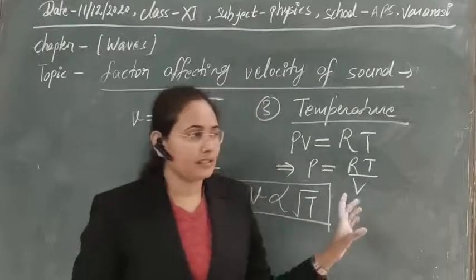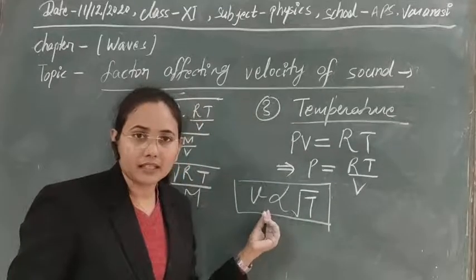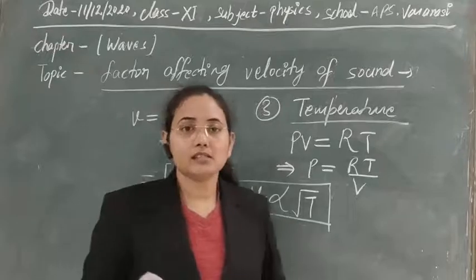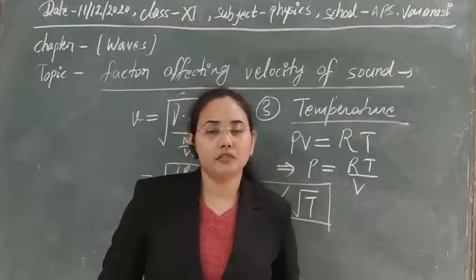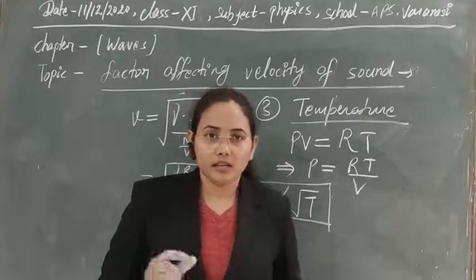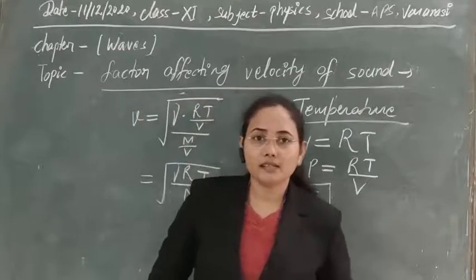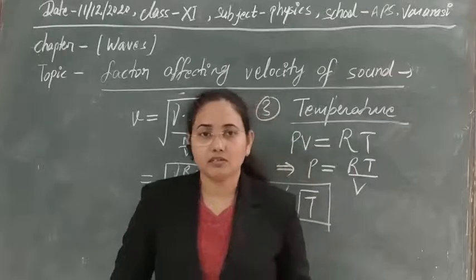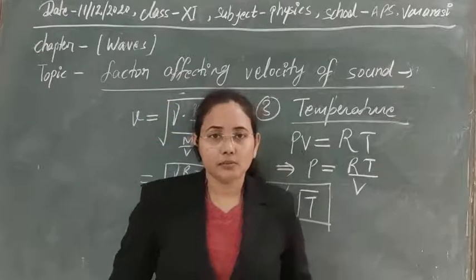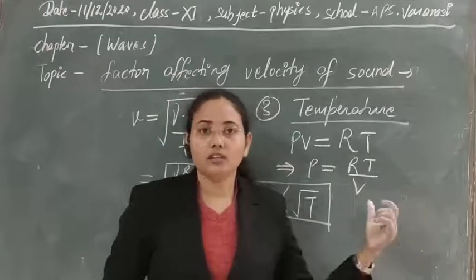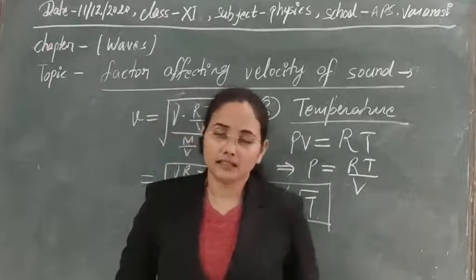So if these factors are affecting, then tomorrow we will see how temperature affects it, and suppose there is a change of 1 degree Celsius in temperature, then what will be the change in velocity of sound in air. We know that our atmosphere shows adiabatic changes. So that's why you can see a continuous decrease in temperature takes place. If 1 degree temperature has changed, then how the velocity of sound will change, we can derive a formula for this also. So later we will see that in tomorrow's class.